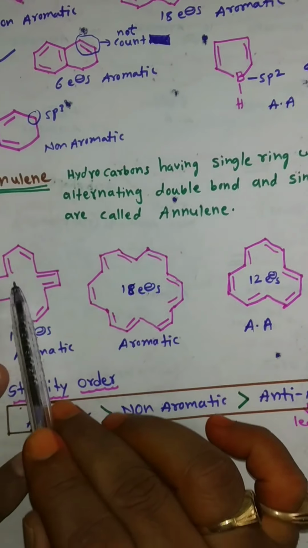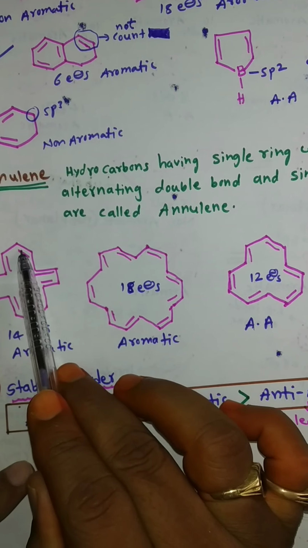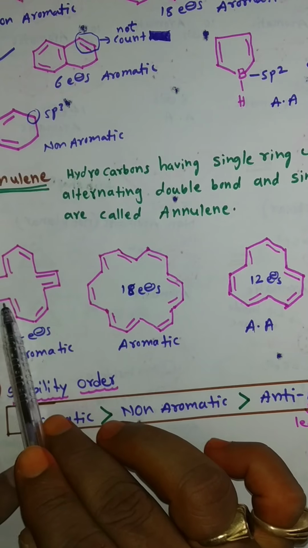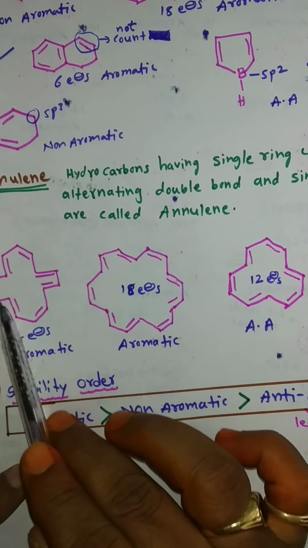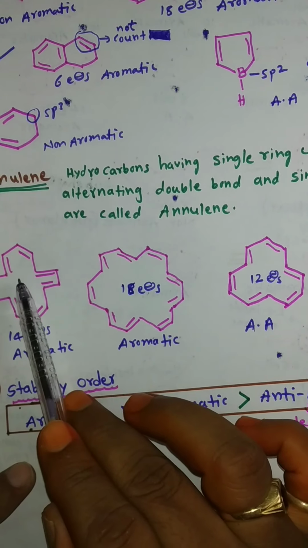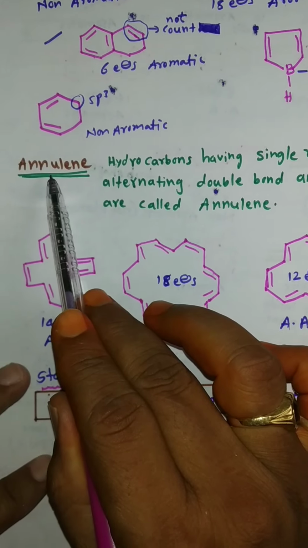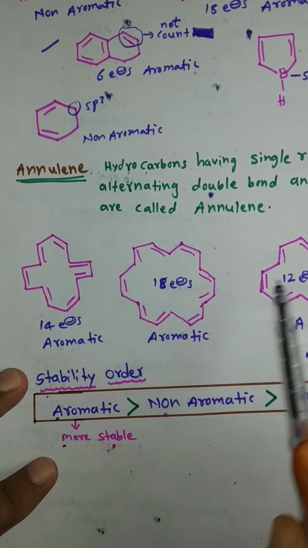So this is one single ring with double bond, single bond, double bond, single bond, double bond, single bond. So these bonds are arranged alternately in a single ring. This type of compound is called an annulene compound. So these are annulene compounds.